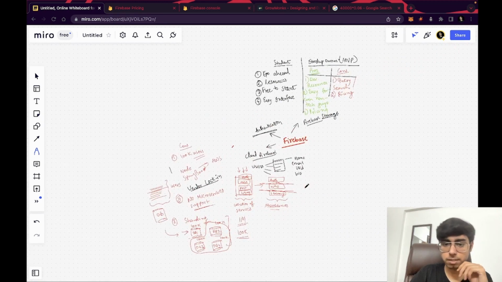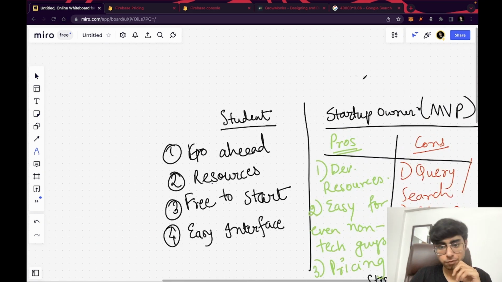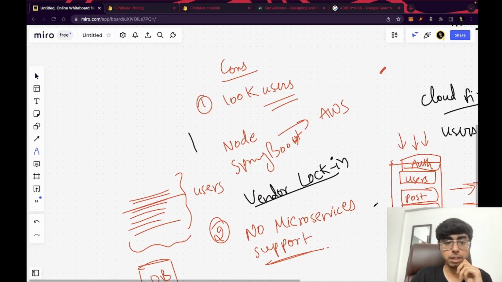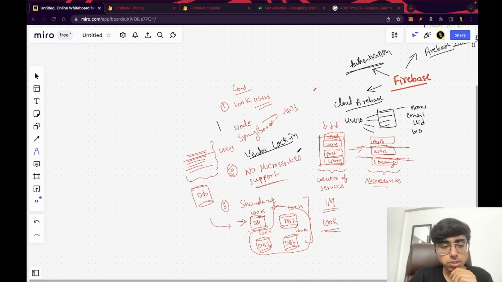So yeah, these are all the things with Firebase we studied. If you are a student, go ahead. If you're a startup owner, go ahead, I would say. If you are converting from an MVP to a complete industrial company, and you chose Firebase at the start, then it will be harder for you to export your data and shift it, right? So yeah, these are the concepts. I think I have covered everything.